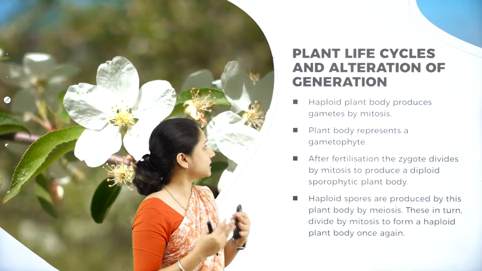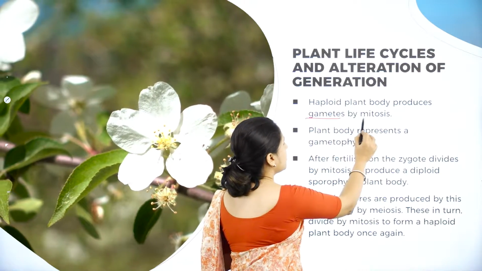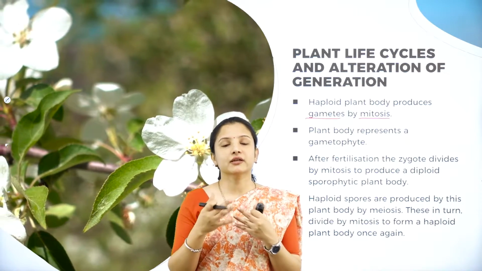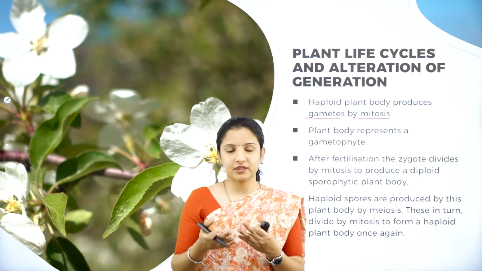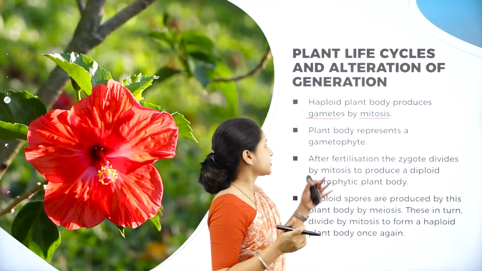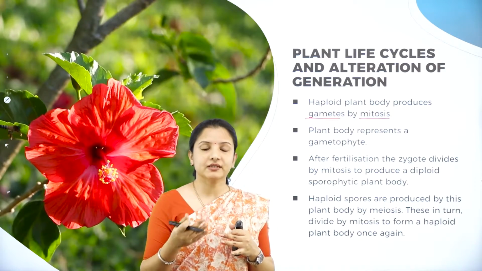The male gamete will produce the anthrozoids, and the anthrozoids fuse with the female gamete, and after the fusion there is production of the sporophytic generation again. So this is how the life cycle will continue. And here the plant body will then represent the gametophyte.